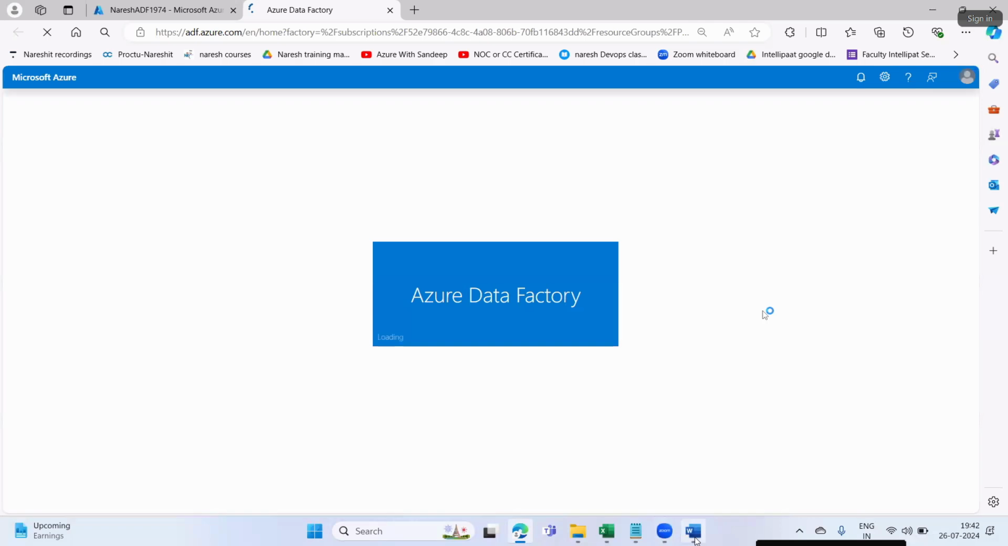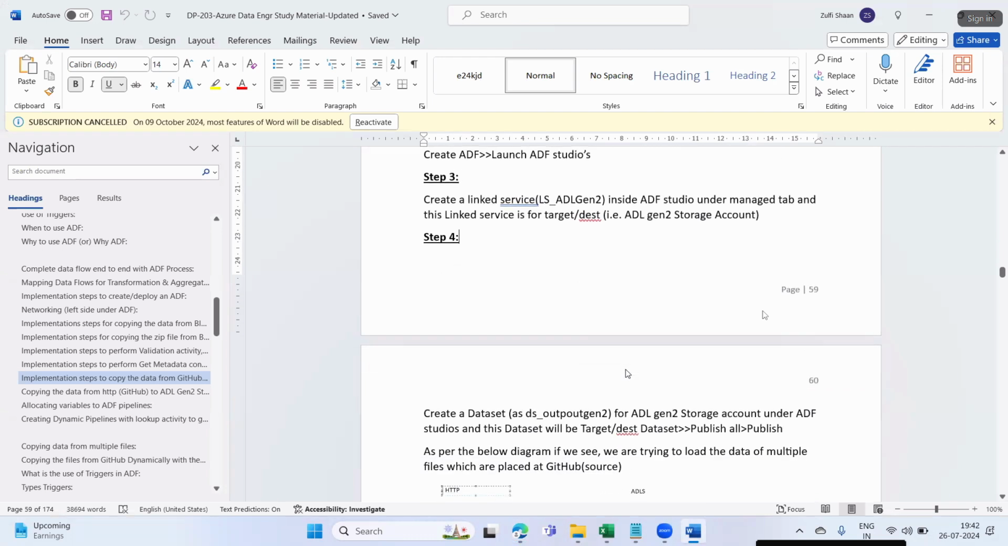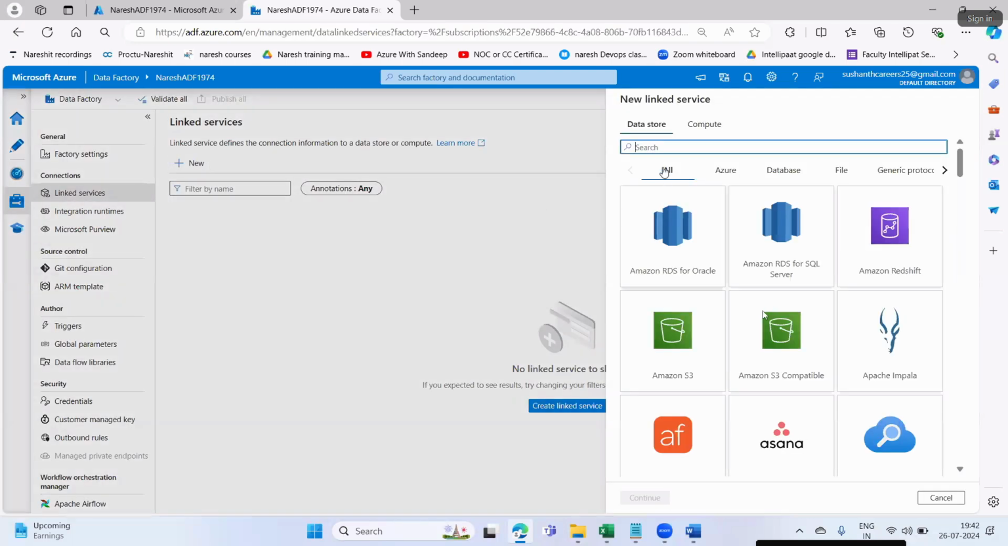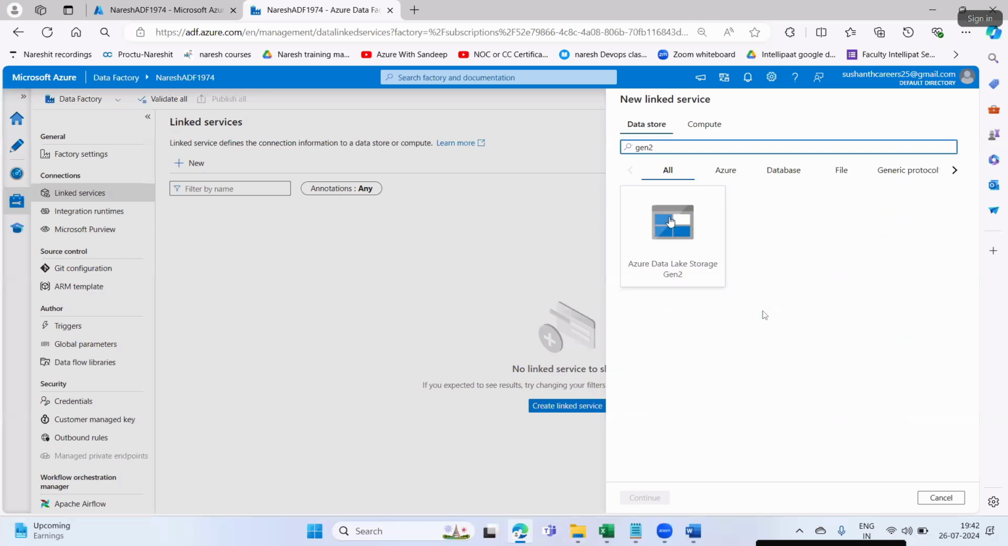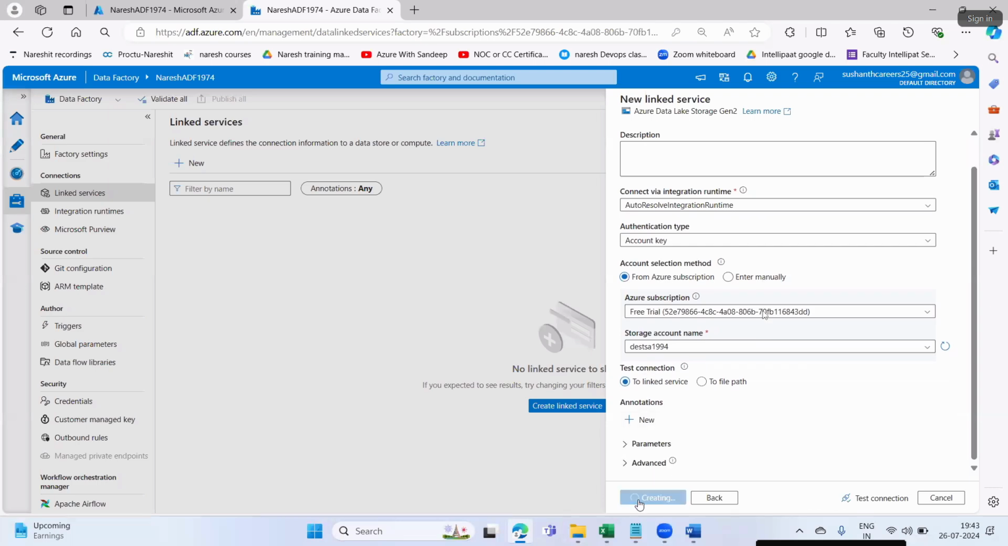So I'll just go ahead and create the linked service. This linked service we are creating for our destination. I'll name it ls_ADLGen2. I'll go to Manage, click on Linked services, say plus New, and choose Gen2. Continue. I'll give this name, pick the subscription and the destination storage account, and click on Create.